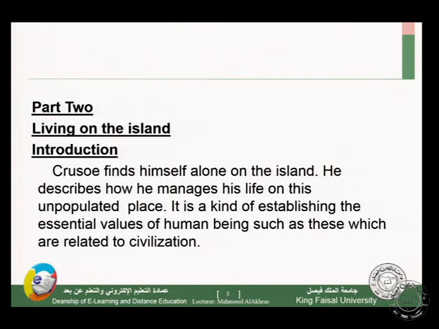It's a kind of establishing the essential values of a human being, such as those related to civilization. So we are going to start from the early beginning of civilization with Crusoe. He tries to be civilized from the beginning of his life on this island.